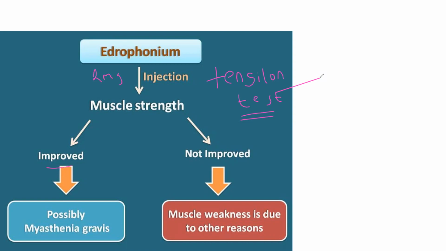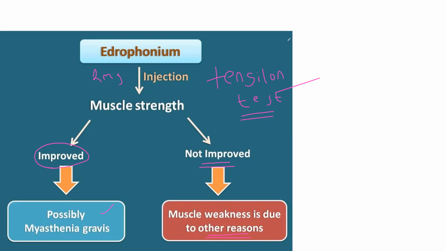If the muscle strength is improved, this is because of myasthenia gravis. If muscle strength is not improved and it's still worsened, the reason is some other thing, maybe cholinergic crisis. So we give the injection. If muscle strength improves, it is myasthenia gravis. If it is not improved and it is still worsened, it is because of cholinergic crisis.